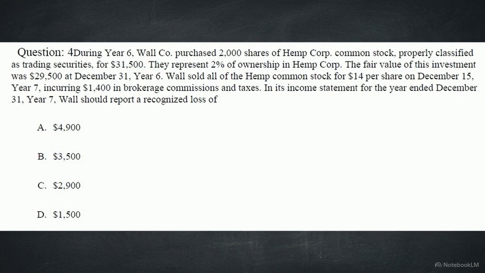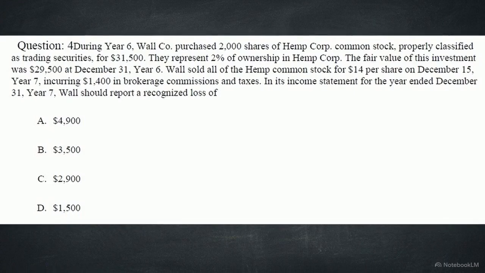On December 15th, Walco sells the shares for $14 each, generating $28,000 in gross proceeds. Subtracting the $1,400 in brokerage commissions leaves exactly $26,600 in net cash. We compare that $26,600 of net cash against the $29,500 carrying value on the books. This leaves a recognized loss on disposal of $2,900.